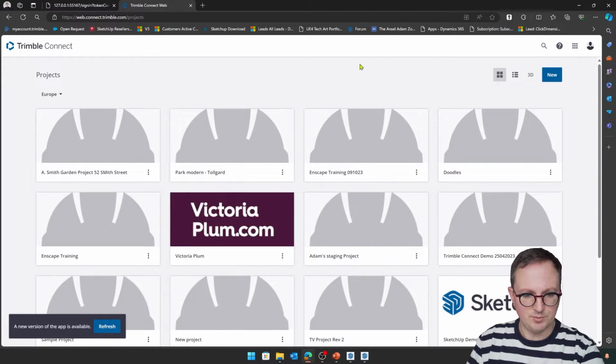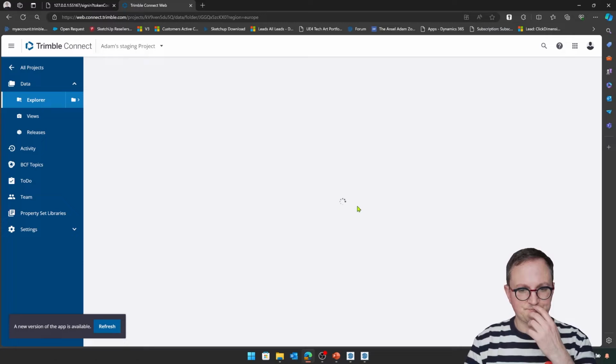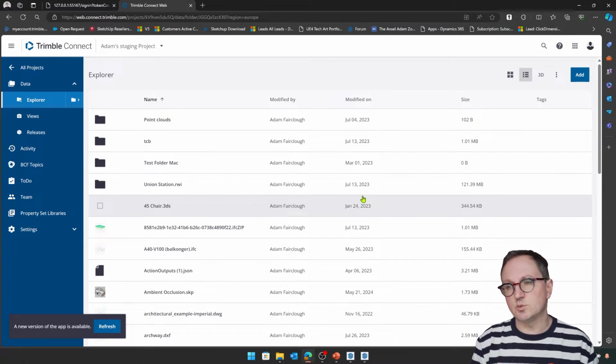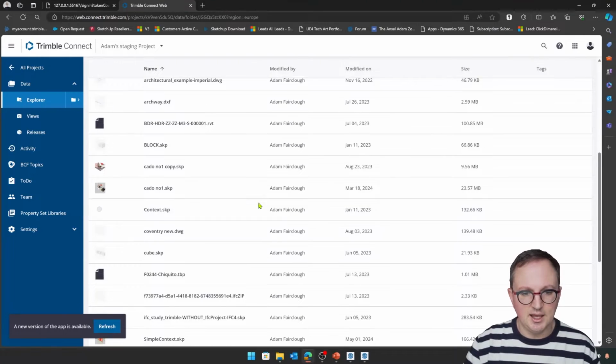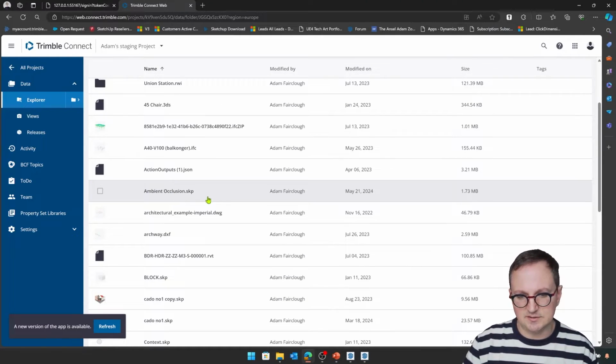So I think I put this in my staging project. This is the web interface for Trimble Connect. There's a desktop client, there's a phone client, there's all kinds of things. So we can store all kinds of different files in here. The one that I had just saved here was this ambient occlusion.skp.